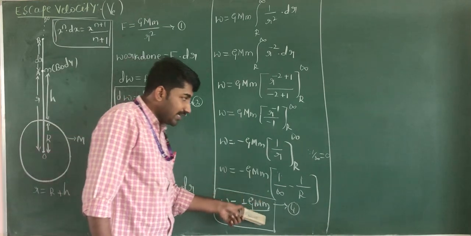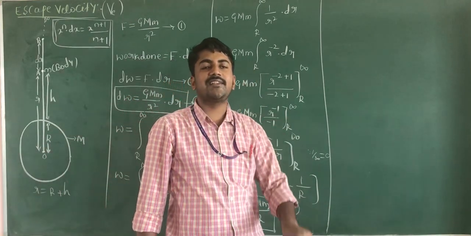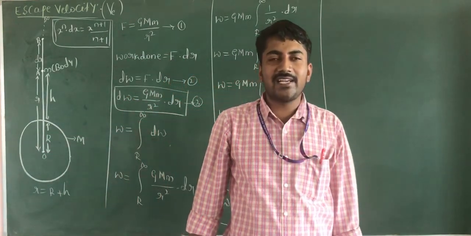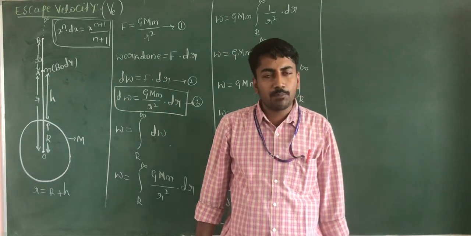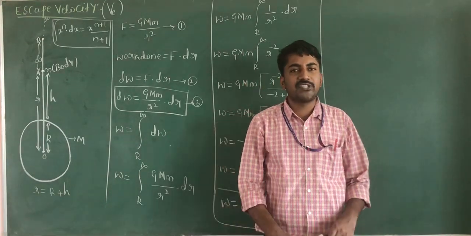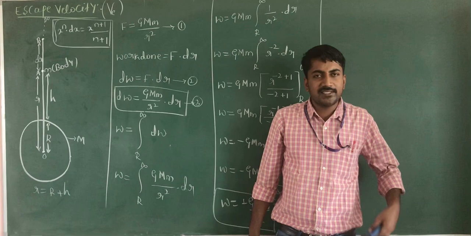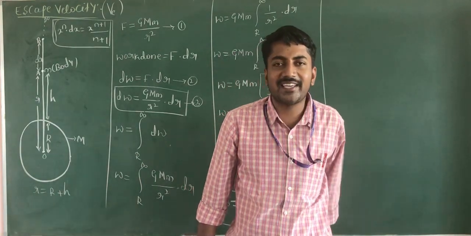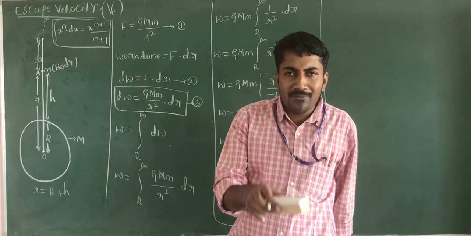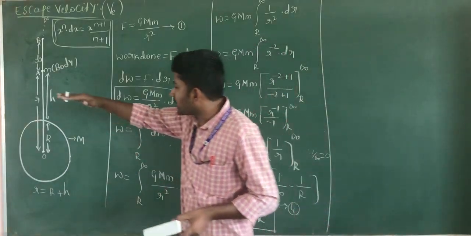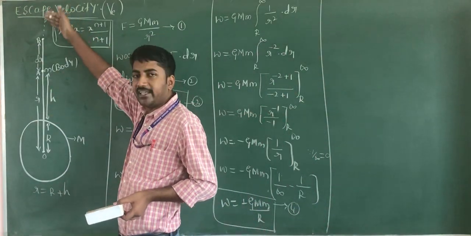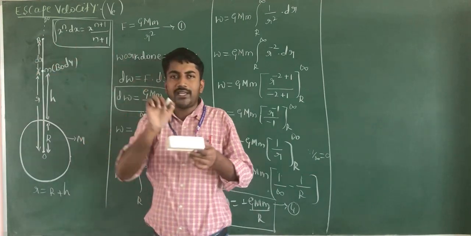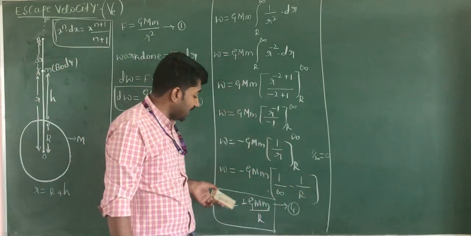This work done is stored in the body as kinetic energy. Kinetic energy means energy possessed by the body by virtue of its motion. The energy possessed by the body by virtue of its motion is called kinetic energy. The amount of work done to move the body from the surface of the earth to infinity is stored in this body as kinetic energy.